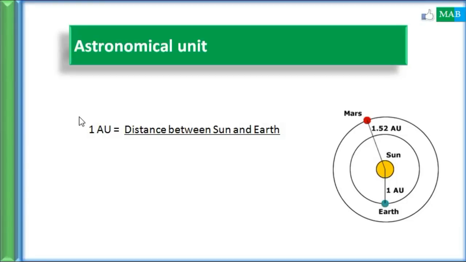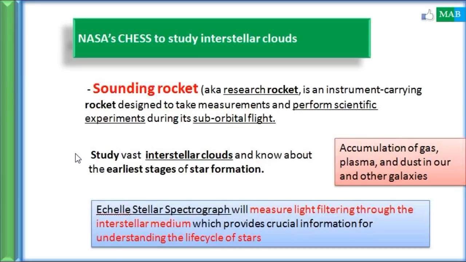It is about the astronomical unit. It is basically the distance between the sun and earth. The sun-earth distance is said to be 1 astronomical unit. So if a question asks what an astronomical unit is, you have to write that it is the distance between the sun and earth.